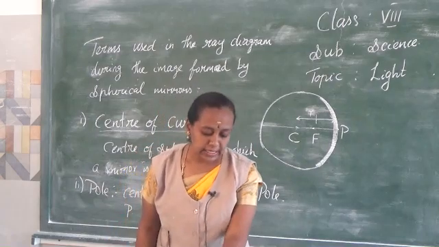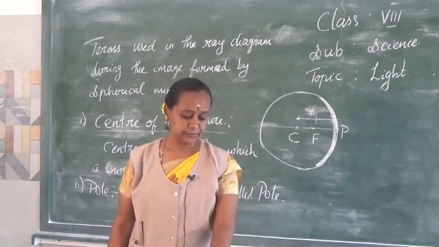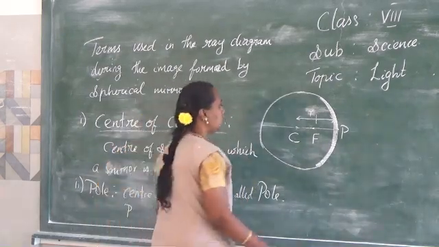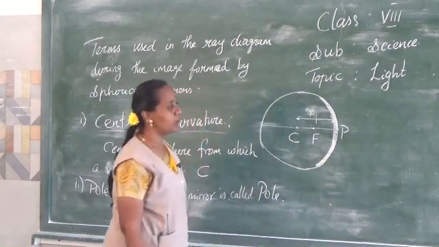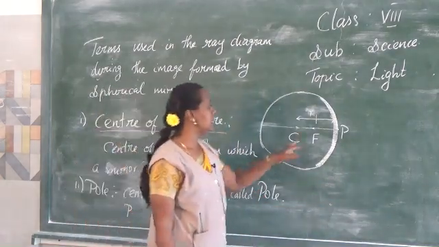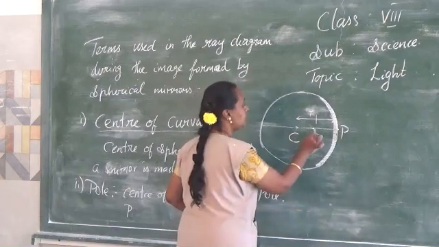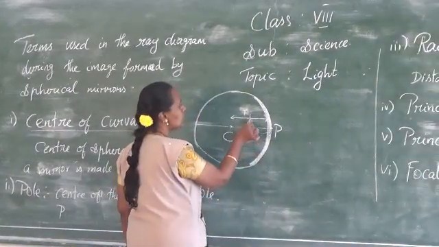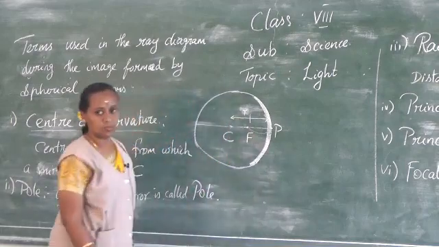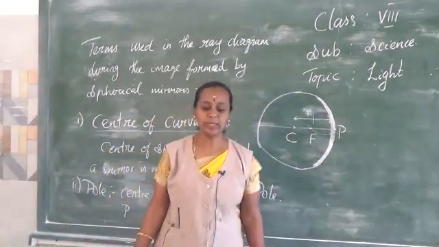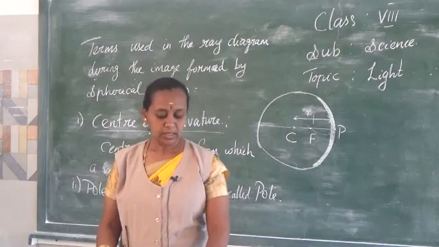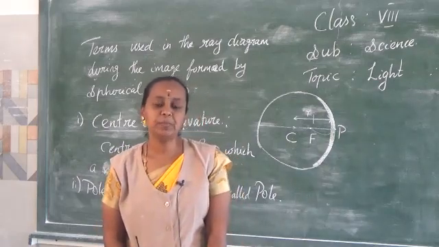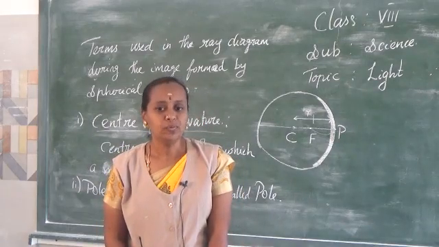It is denoted by the letter capital F. Then the next term we studied is focal length. The focal length is nothing but the distance between F and P. The distance between F and P is called the focal length. It is always half of the radius of curvature. So f, denoted by the small letter f, equals radius of curvature divided by 2, is the formula to find the focal length.